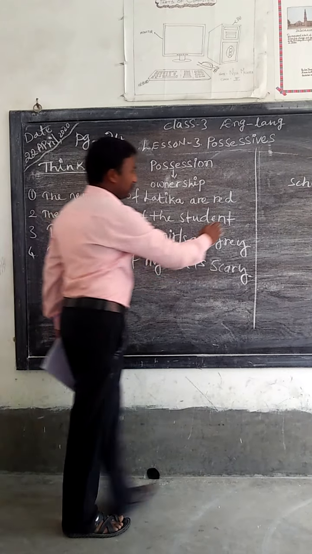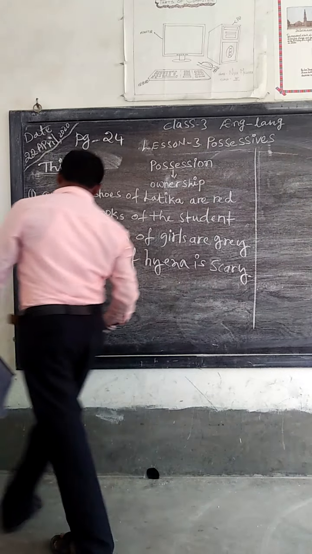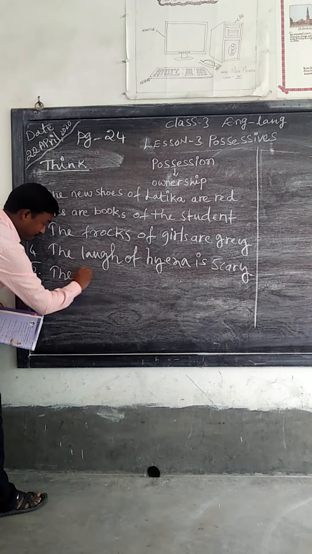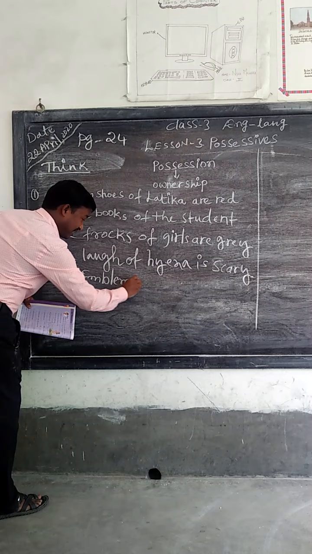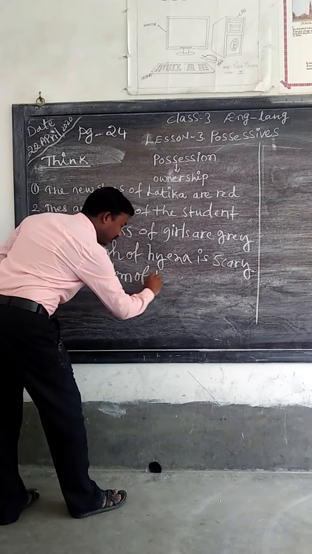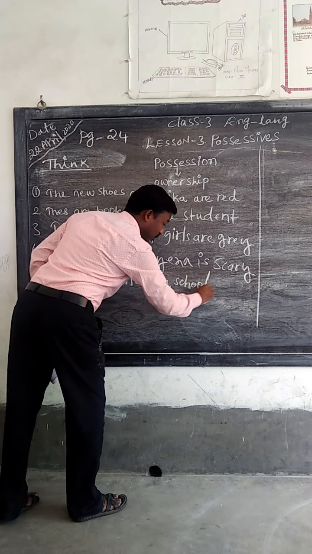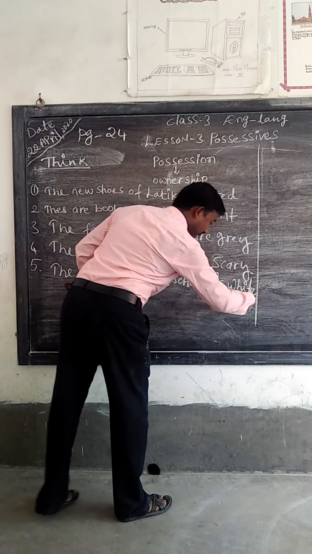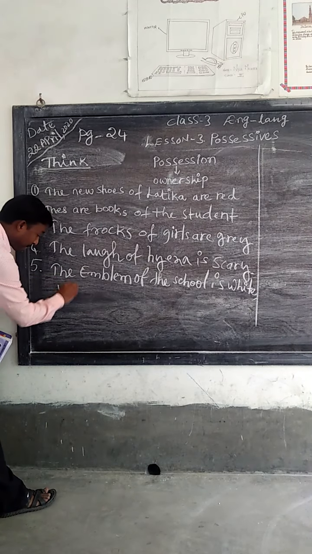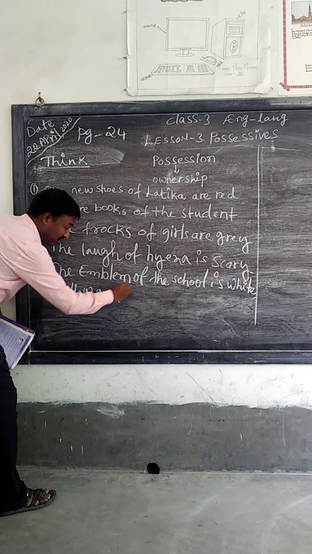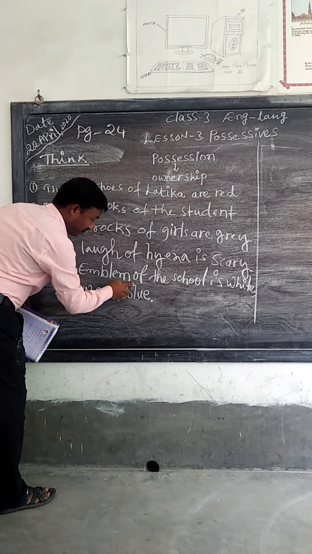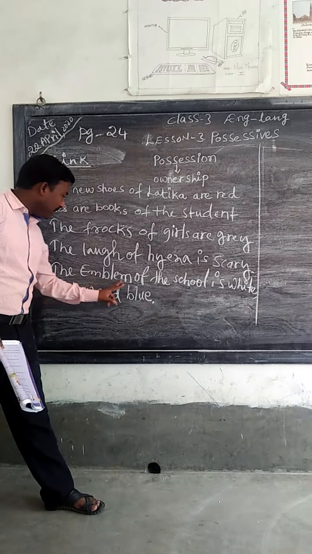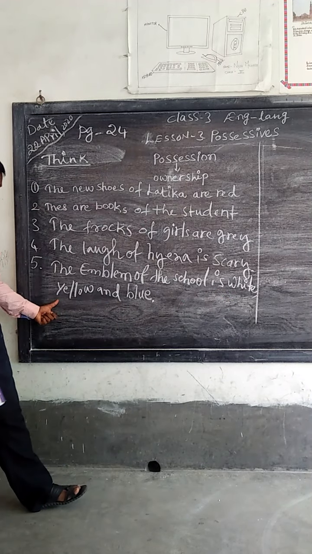So dear children, the emblem of the school is white, yellow and blue.